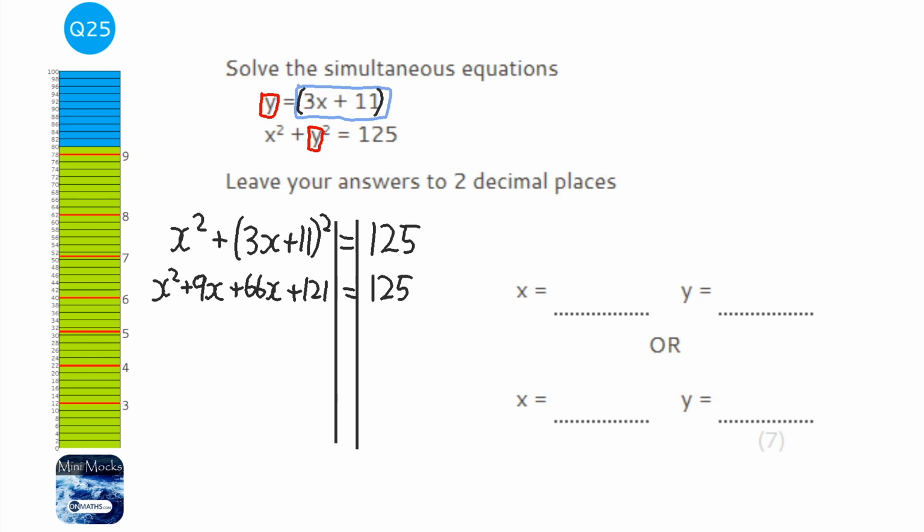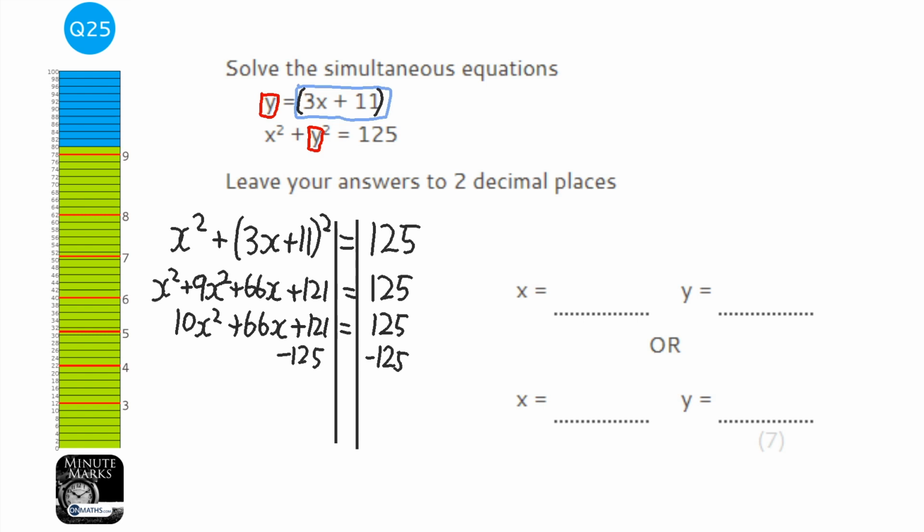Then I need to collect terms. First of all, it's 9x squared, because clearly x times x is x squared. So x squared plus 9x squared is 10x squared. And we've got the plus 66x plus 121 equals 125. So we need to get rid of that 125, bring that across, because we need it equal to 0 to use the quadratic formula. So 10x squared plus 66x, and what's that? It's going to be minus 4, isn't it?